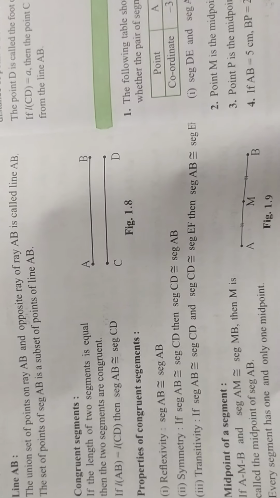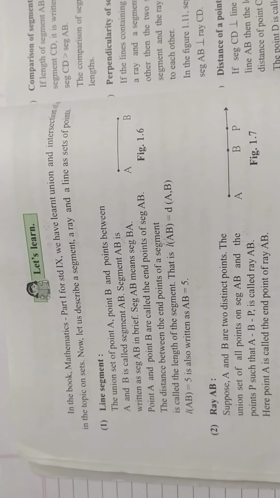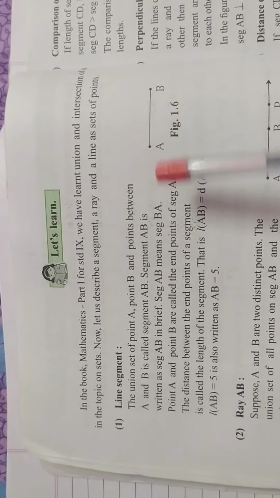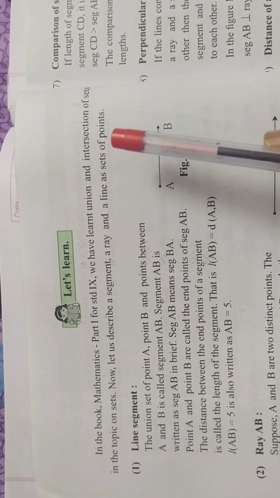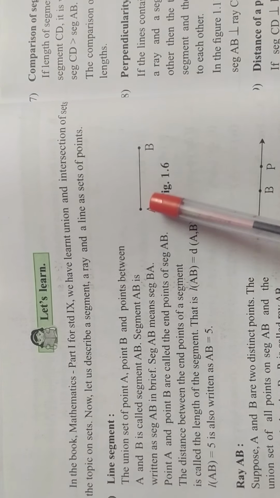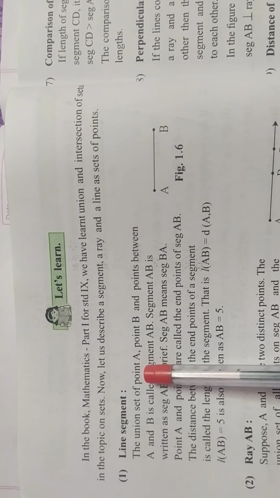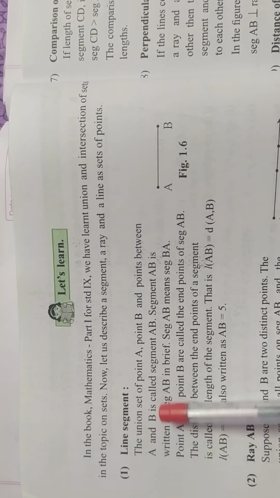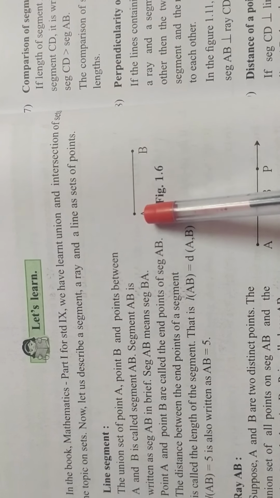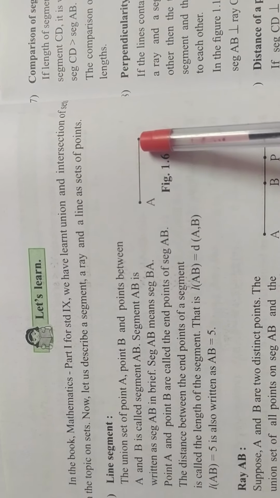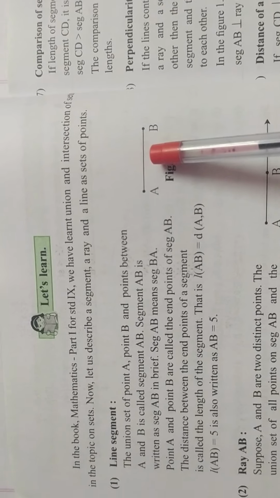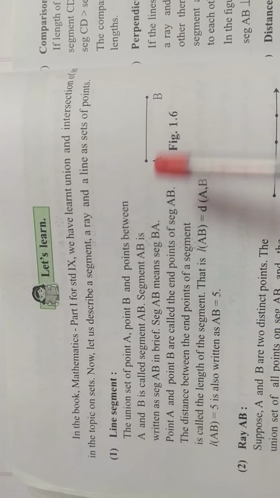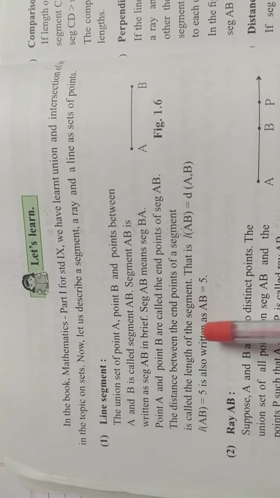Now page number 6, geometry. Some definitions: we revise and write down all definitions in your notebook. Line segment: union and intersection we studied in algebra lesson number 1. Line segment means a small piece of a line. The union set of A and B and the points between A and B is called the segment AB. Here A and B are both included, and all these infinite points together are known as a line segment. Write down the definition and a small diagram. This is not so important.